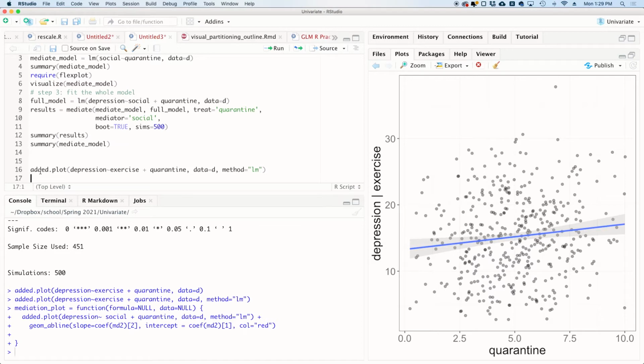But this is not conditioning, this is mediation. And of course, in mediation, we want to know the difference in the slopes. So how do we do that? To do that in R, we're going to use a brand new function called the mediate_plot function. And that looks exactly like the added variable plot function, except we're just going to use a different name.